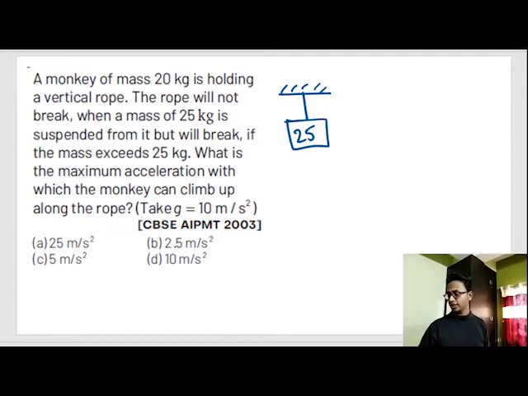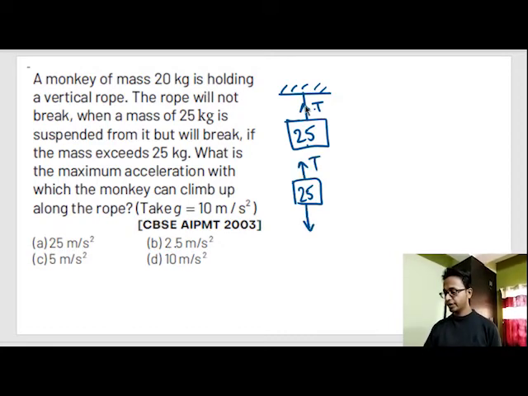But as soon as I add 1 more gram, the rope will break. So out here, the tension force applied on this body of 25 kg is the maximum tension force this rope could afford. Okay, so what is the maximum tension force this rope could afford? Let's draw the free body diagram of this 25 kg.